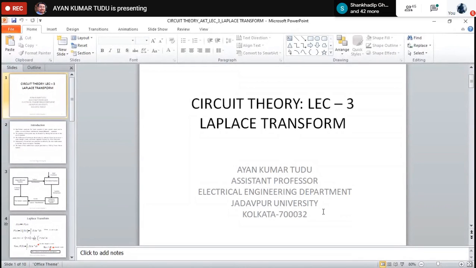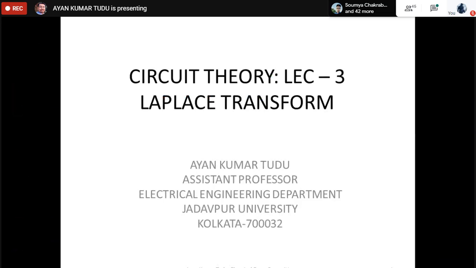Actually, I usually do something else before I go into Laplace transforms. I talk about the transients, but since I think that you have not studied the Laplace transforms in your previous year classes, it is better to start with the Laplace transform, and then we'll go on to talk about the other portions, because the application of these Laplace transforms is very, very huge in our circuit theory classes.